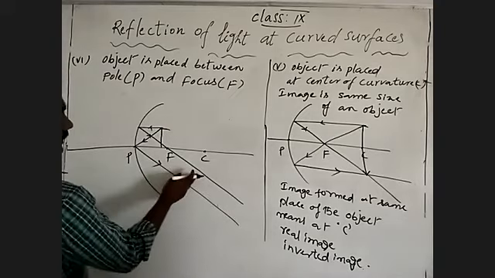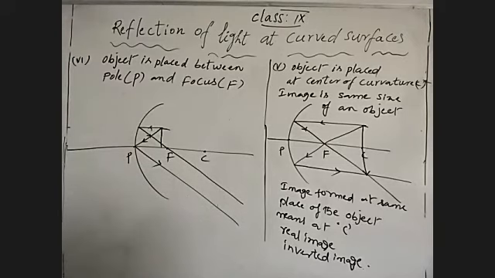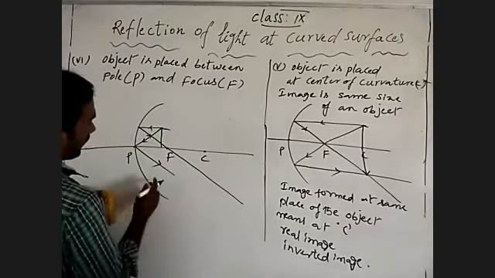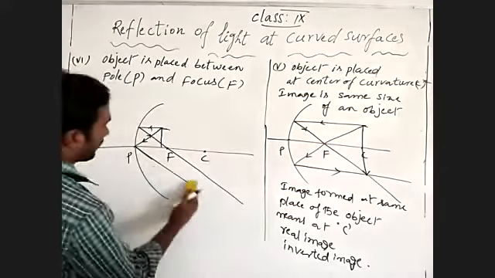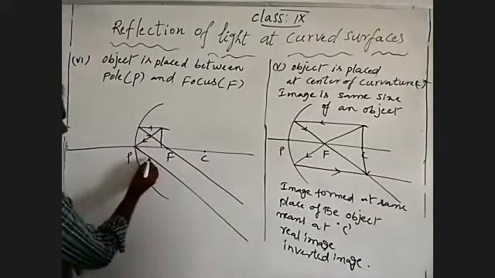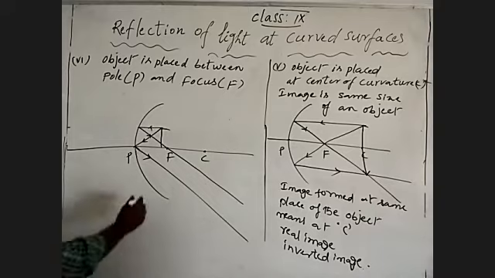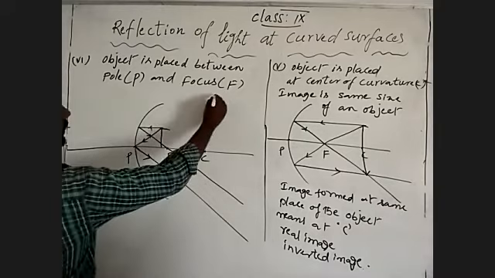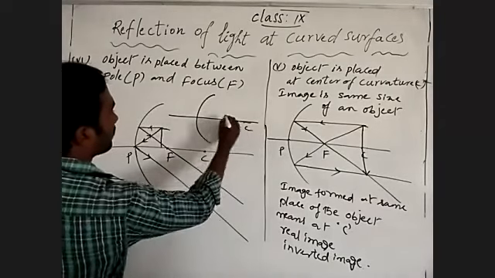Means they never intersect anywhere because the reflected light rays are parallel. Suppose you draw another drawing also, see, focus, center of curvature.